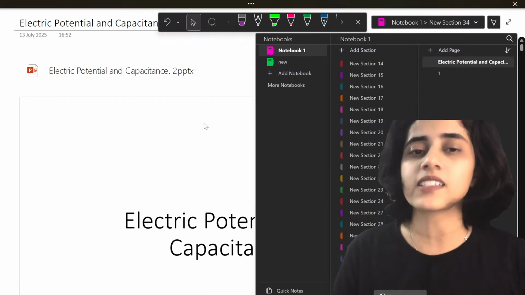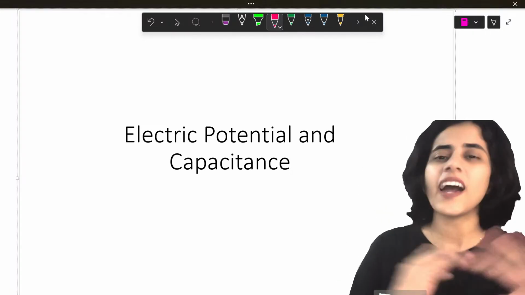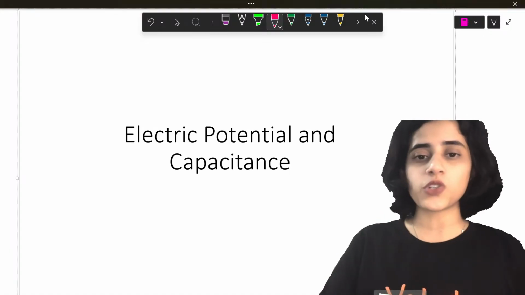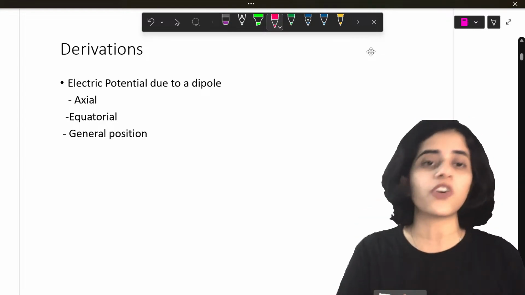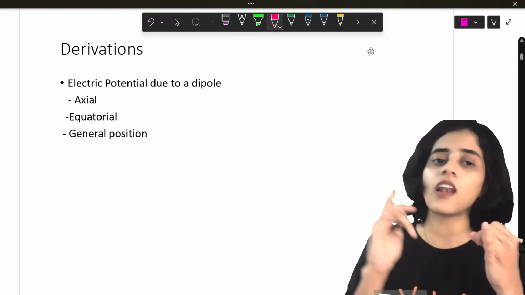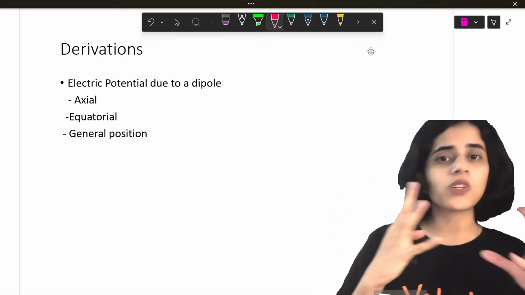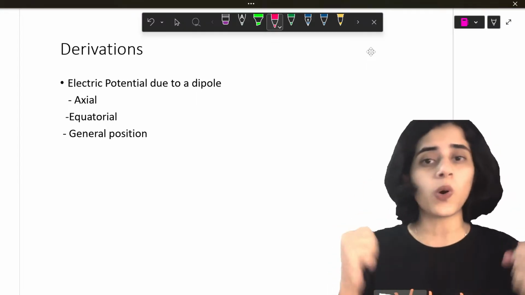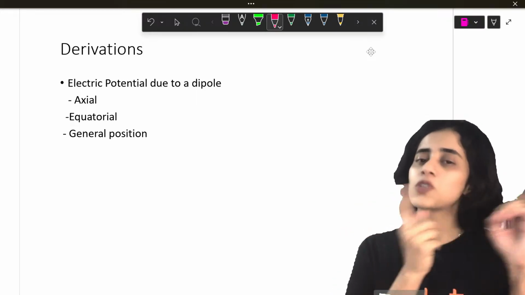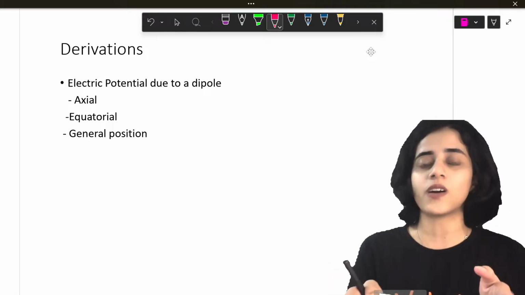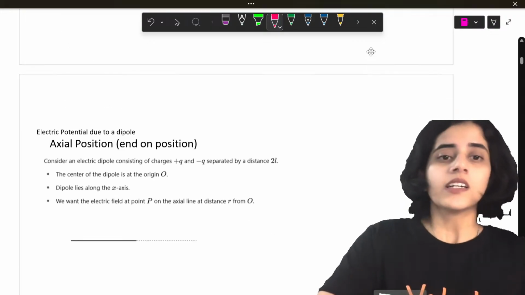So last class we discussed what is electric potential energy, potential difference, and all of that. Today we are going to start with some very important derivations. First we will look at the derivations for electric potential due to a dipole along the axial position, equatorial position, and general position. If you've not watched last class, quickly go watch that after the live. If you're watching this recorded, please watch that and then watch this. It's part 1, this is part 2. So let's start.